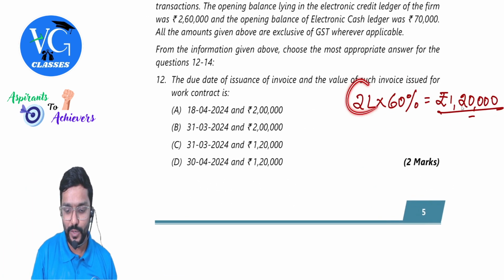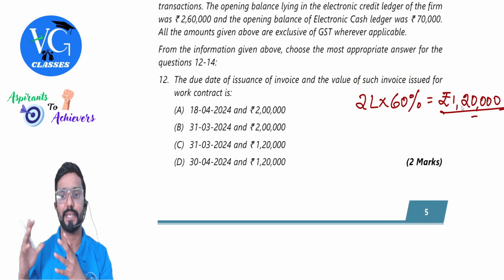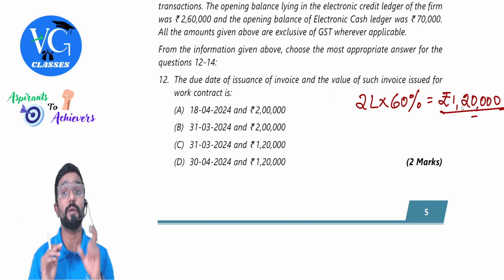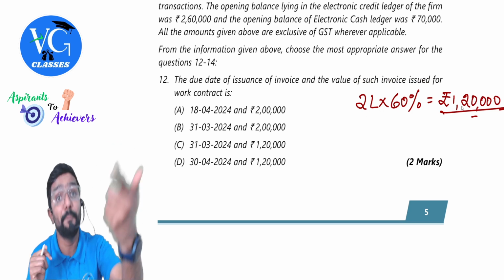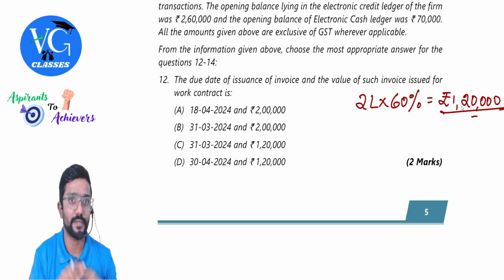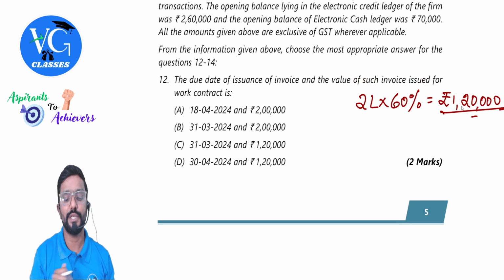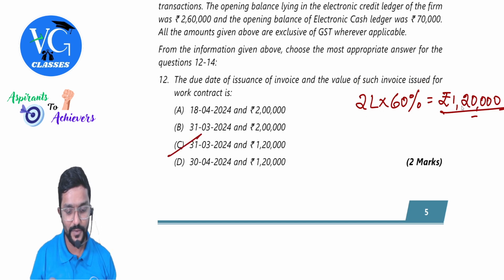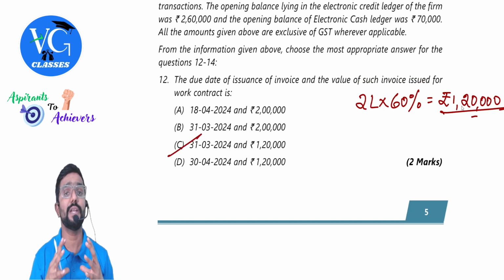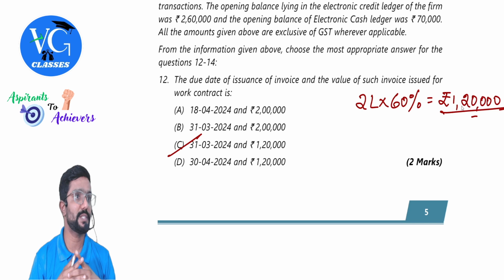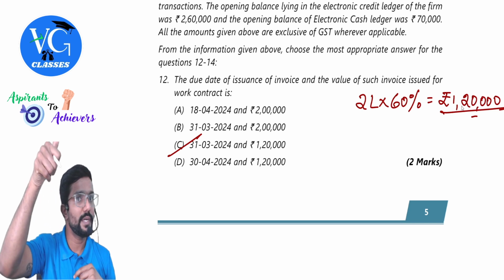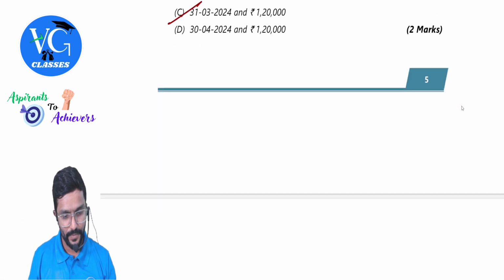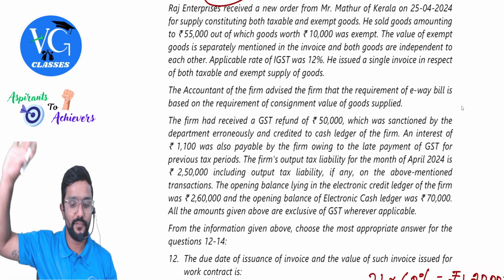So what is the total value? 2 lakh. In that, how much work is completed? 60%. So what is the value of it? 1,20,000. 1,20,000 is the value of work completed before cessation, before cancellation. When did cancellation happen? 31st March. So on or before 31st March, invoice has to be issued for 1,20,000. Got it? Yes, sir. Let us come now to the next paragraph. The first paragraph we already dealt with.